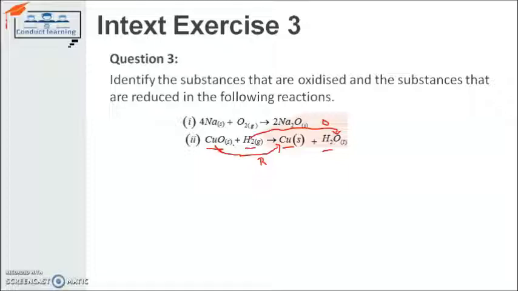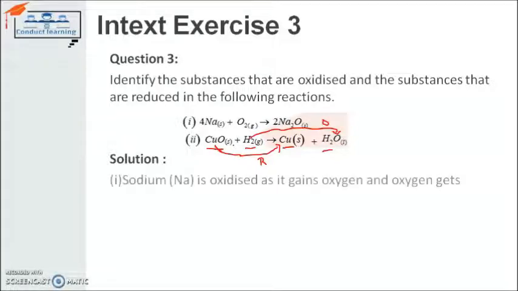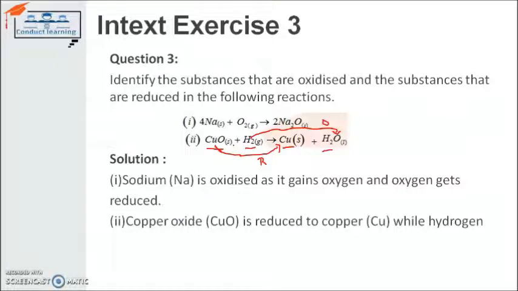It should be clear in your mind. Here the solution is also given. Sodium is oxidized in the first reaction; it gains oxygen. In the second example, copper oxide is reduced to copper while hydrogen gets oxidized to water.